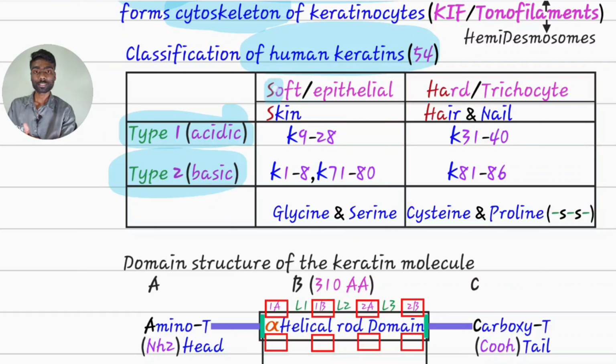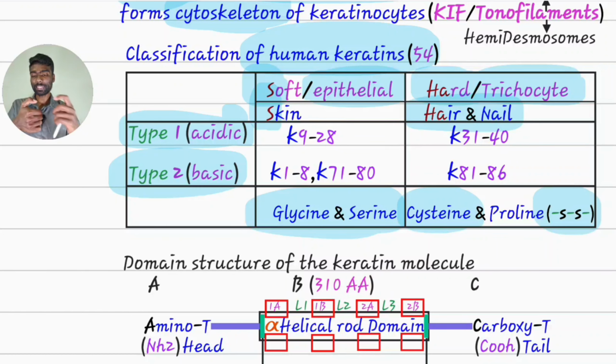They are divided into soft keratin or epithelial keratin found in skin, and hard keratin or trichocyte keratin found in hair and nail. Soft keratins are rich in glycine and serine. Hard keratins are rich in cysteine and proline. Cysteine is very rich in sulfur and it also contains disulfide bonds. This is the reason for its hard nature.